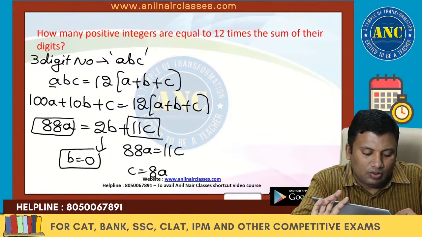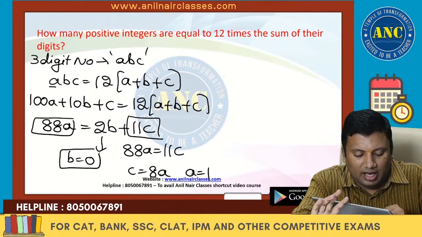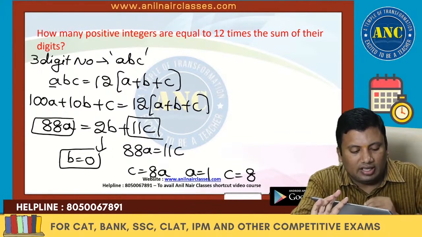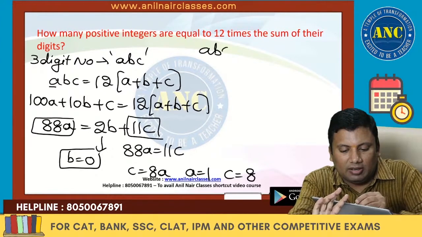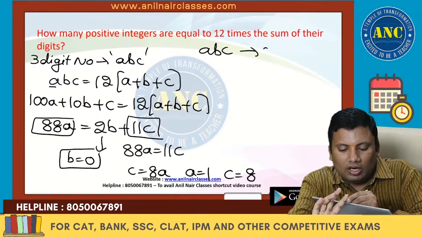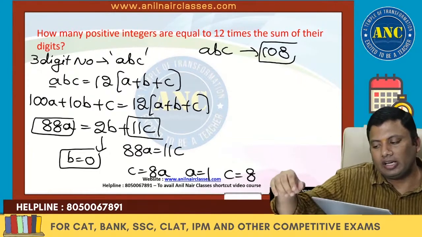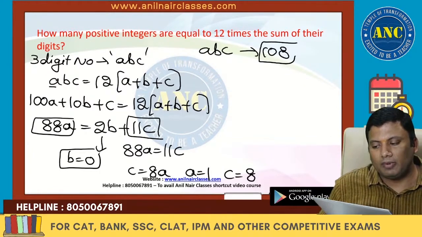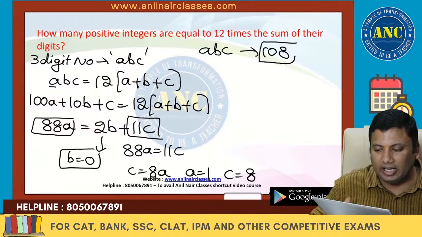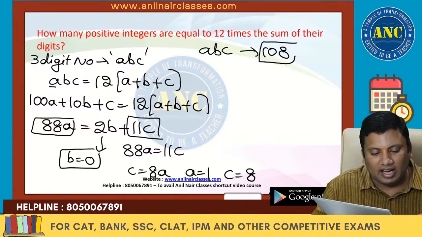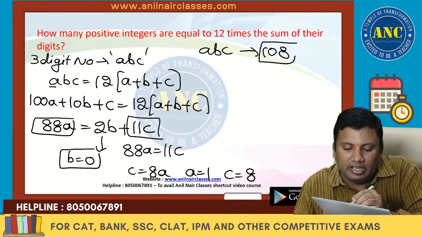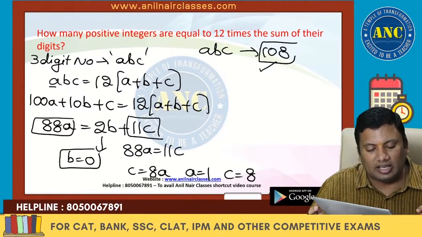C is equivalent to 8A. That means if A is 1, C is 8. So the number is nothing but 108. 108 is nothing but 12 times the sum of their digits. The sum of their digits is 1 plus 8, which is 9. 12 nines are 108. So in a 3 digit number, I got one number, that is 108.